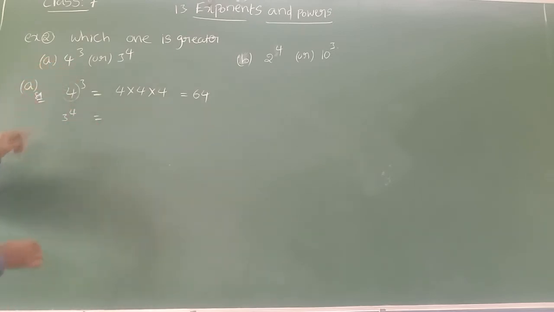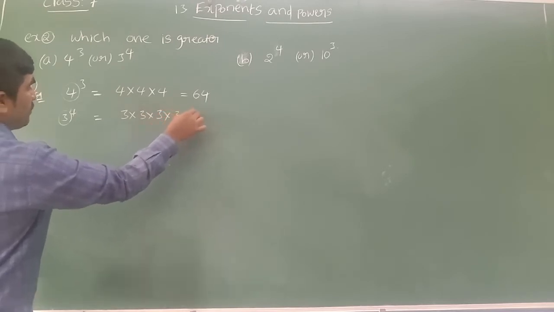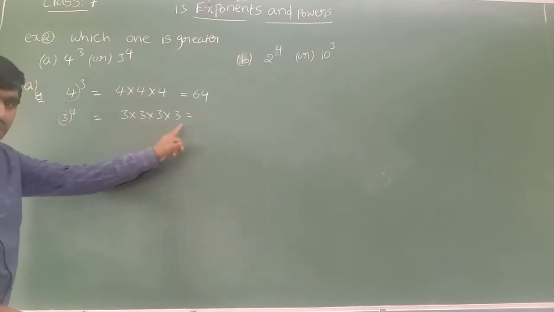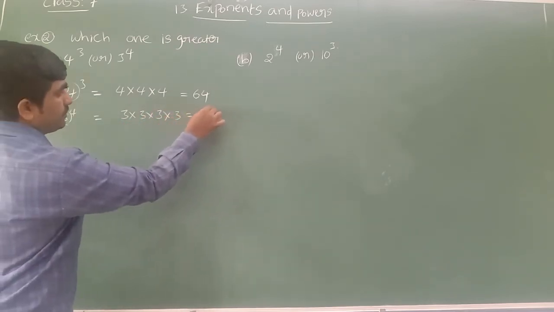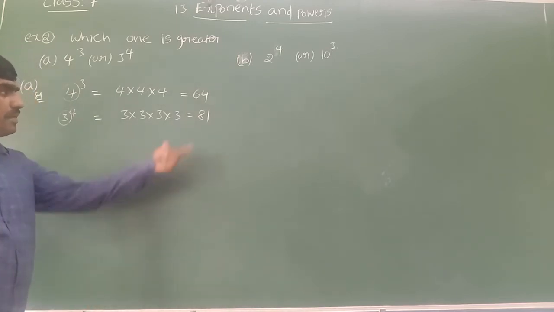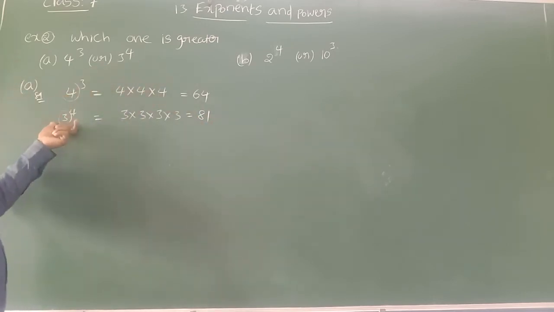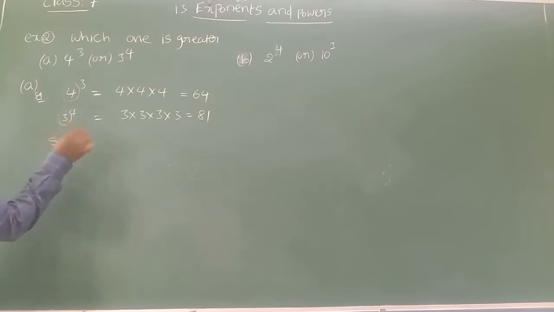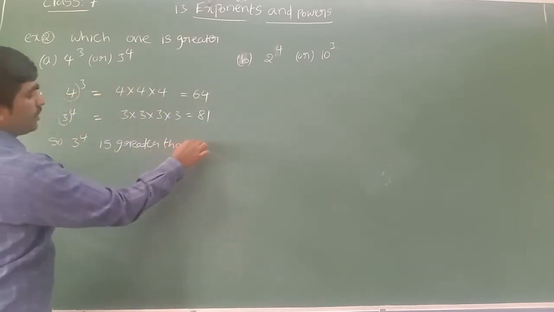Similarly, find the value of the second number, 3 power 4. As power is 4, multiply the base 3 itself 4 times: 3 into 3 into 3 into 3. 3 3s are 9, 9 3s are 27, 27 3s are 81. So what is the greater number, 64 or 81? 81 is the bigger number. This 81 I got from 3 power 4. So we can write that 3 to the power of 4 is greater than 4 to the power of 3.